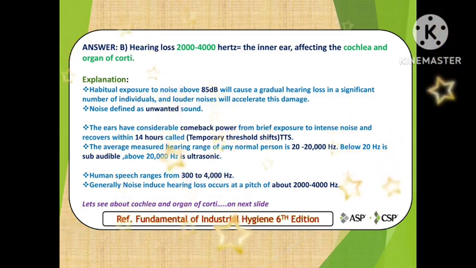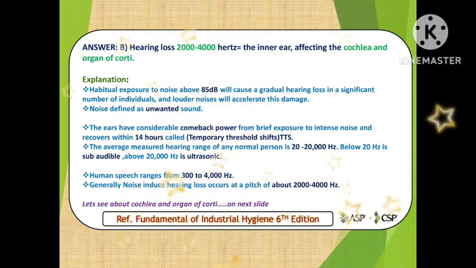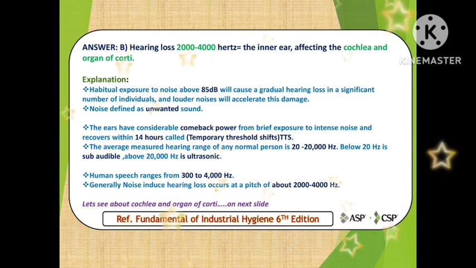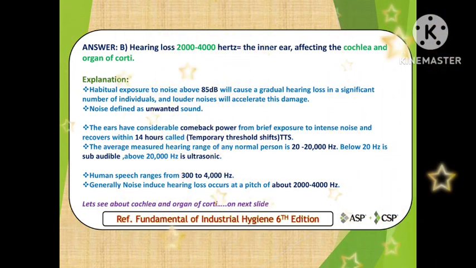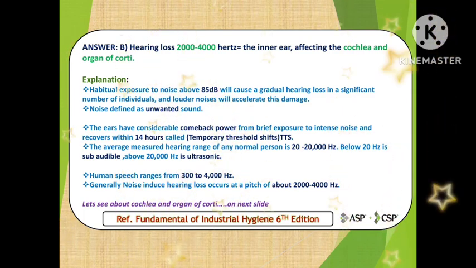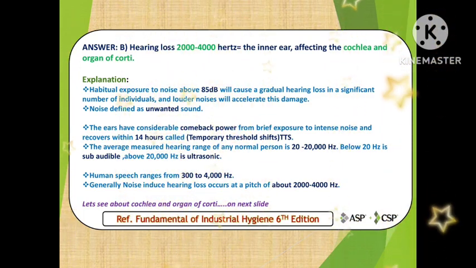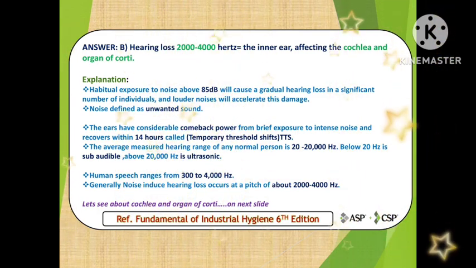So friends, the answer is B, hearing loss within the range of 2000 to 4000 Hz, which affects the cochlea and organ of Corti. So we will see some explanation. Habitual exposure to noise above 85 decibels will cause a gradual hearing loss in a significant number of individuals, and louder noises will accelerate this damage.